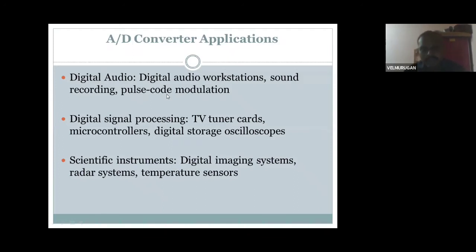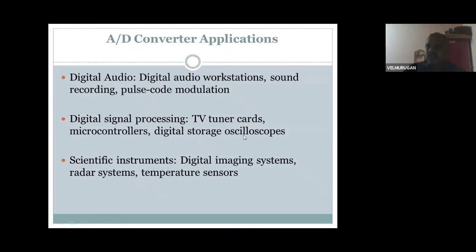Second point, digital signal processing. Digital signal processing is used in TV tuner cards, microcontrollers and digital storage oscilloscopes. TV tuner is for television video. Microcontrollers we already discussed a lot, the 8085 microprocessor, 8031 and 8051 microcontrollers.